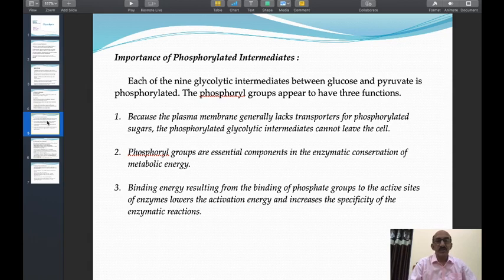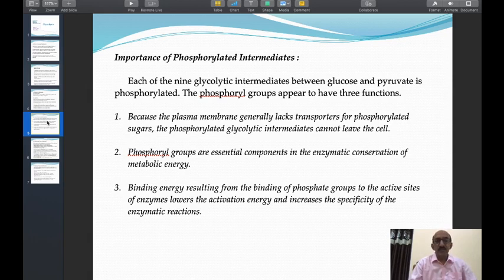The third significance is that binding energy resulting from the binding of phosphate group to the active sites of enzyme lowers the activation energy and increases the specificity of enzymatic reactions. For binding of any substrate with the active site of the enzyme, it requires some energy.